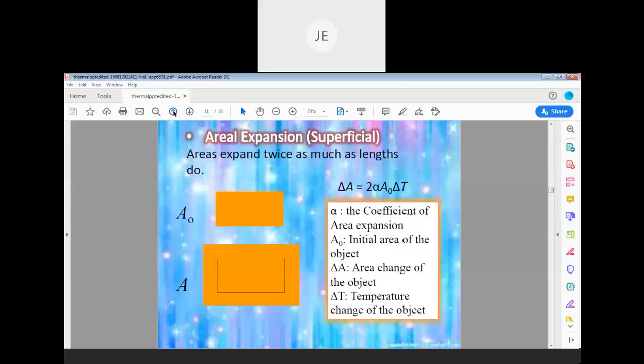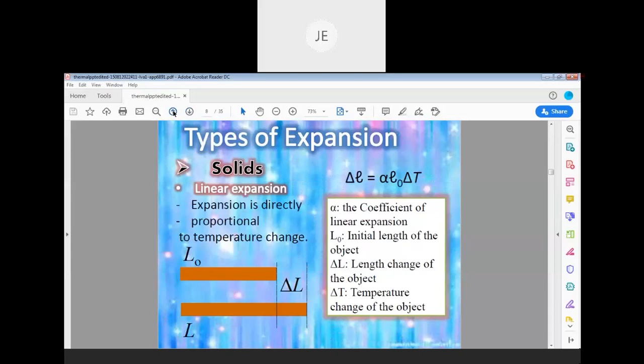Okay, so we will be learning in solids thermal expansion, linear expansion. For example, any body is expanding in one dimension, lengthwise, only lengthwise. Then such kind of expansion we call it as linear expansion.